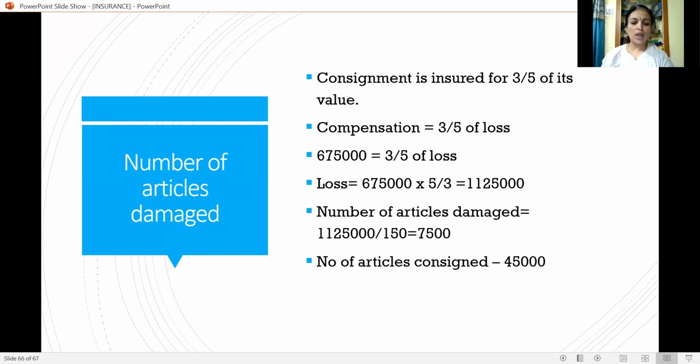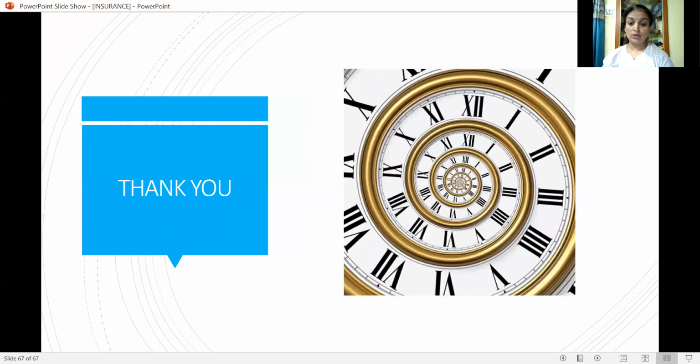Now, both the things we have calculated. Number of articles consigned is 45,000. Number of articles damaged is 7,500. I hope you have understood the method of solution, the method of analyzing the problem, and also the steps we have to prepare in this solution and the formula to be used.